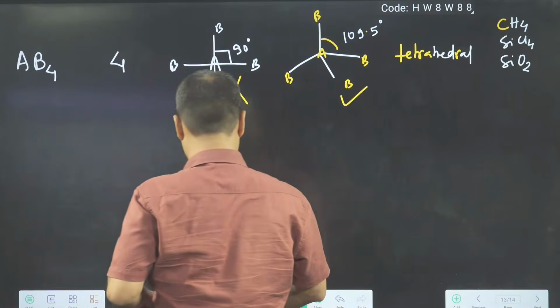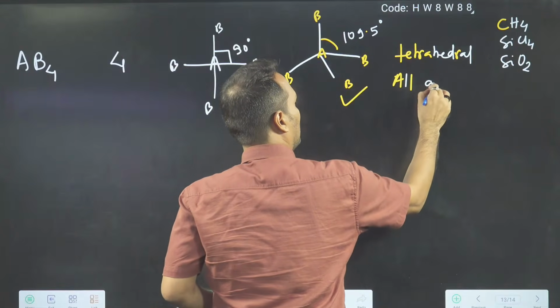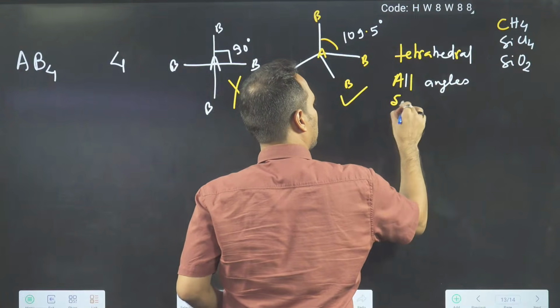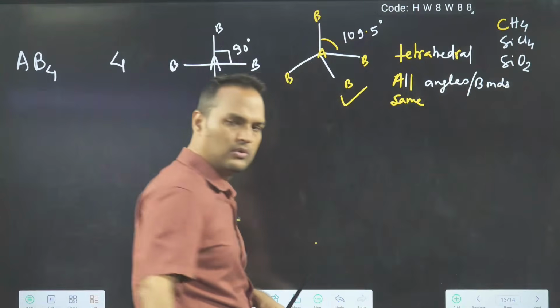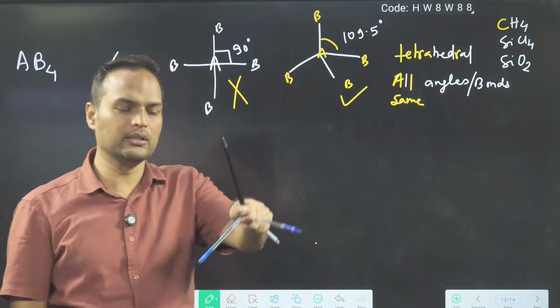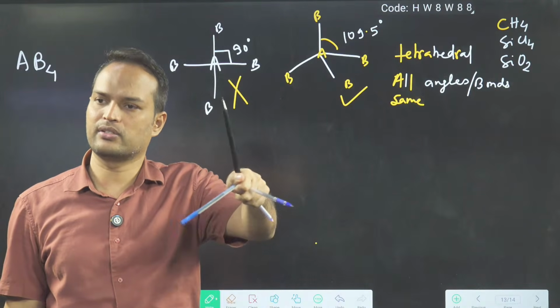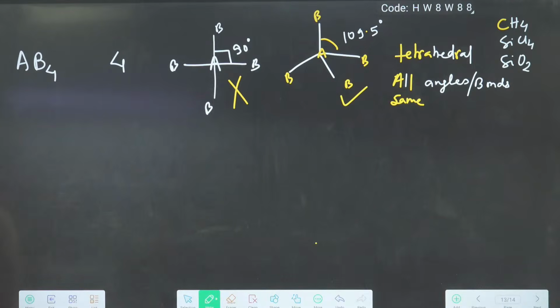All angles are the same. All angles and bonds are what? Same. 109.5. This is tetrahedral shape. Clear? Acha. ठीक है, fine.